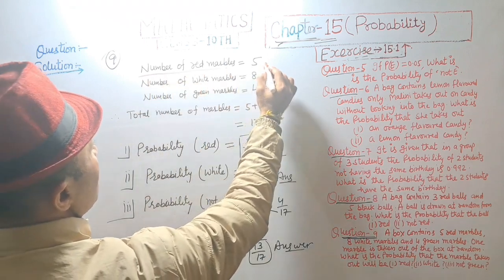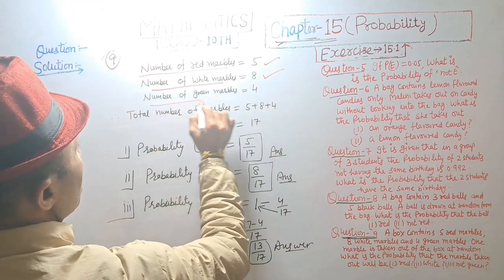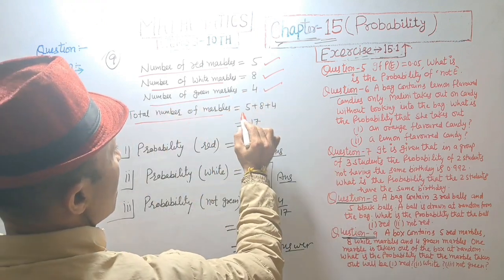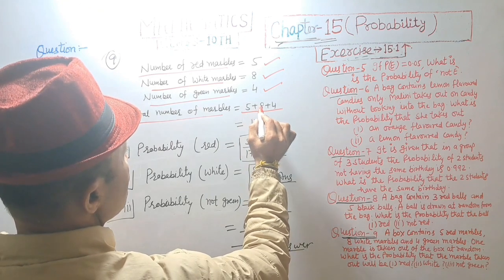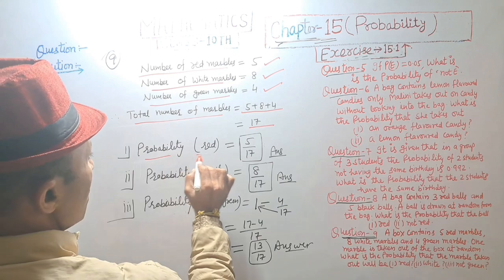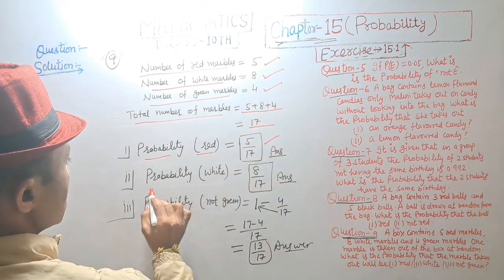Number of red marbles is 5. Number of white marbles is 8. Number of green marbles is equal to 4. Total number of marbles 5 plus 8 plus 4 equal to 17. Probability of red is equal to 5 divided by 17. Answer.